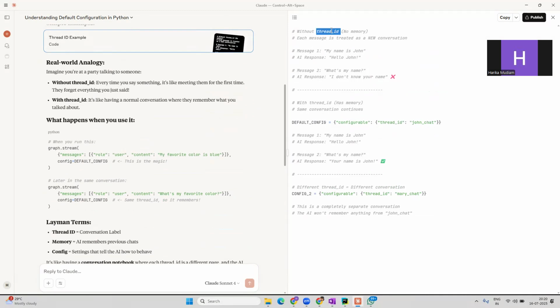If there is no thread ID, then there is no memory. But if there is a thread, for example, in this conversation, he says my name is John, and it knows that the person who is having the conversation is John, right? In the configuration, we have provided the thread ID as John chat. This is the thread ID for this particular conversation.